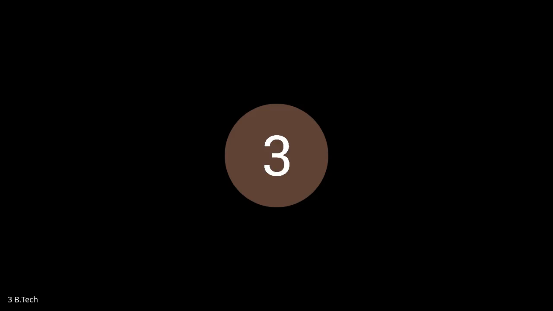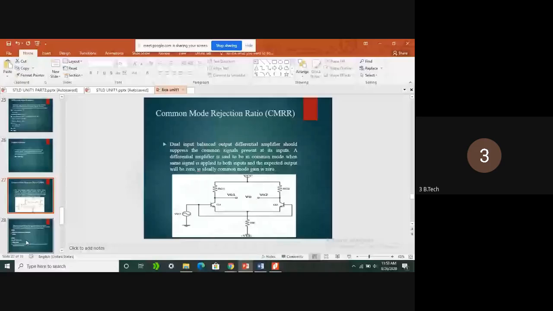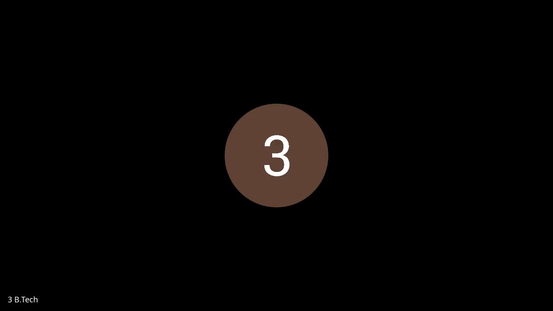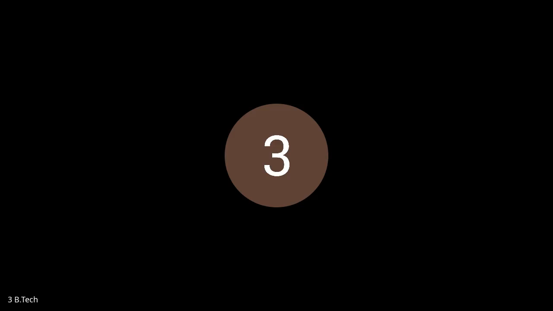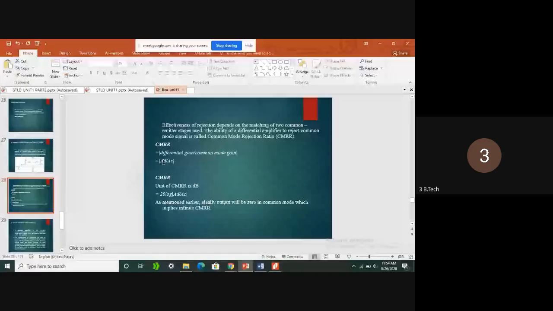In the common mode rejection ratio, we apply the same input voltage to both inputs. Ideally the output is 0, but practically the output is not equal to 0. So for any common input voltages, the output should be 0, and the differential amplifier needs to reject them. That ratio is the common mode rejection ratio, which equals the differential gain divided by the common mode gain.